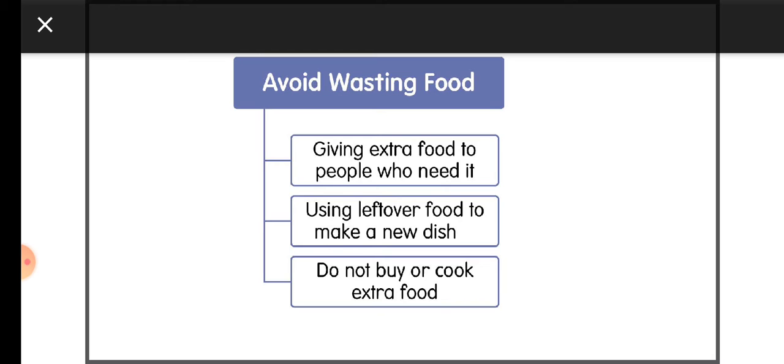Using leftover food to make a new dish. That was shown as a sandwich. Many times you might have seen at home, they do that. Something is left over, they make another new dish out of it. Do not buy or cook extra food.